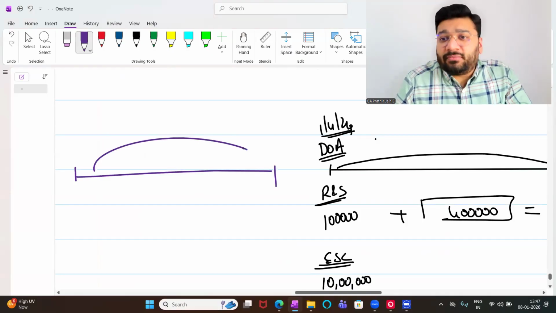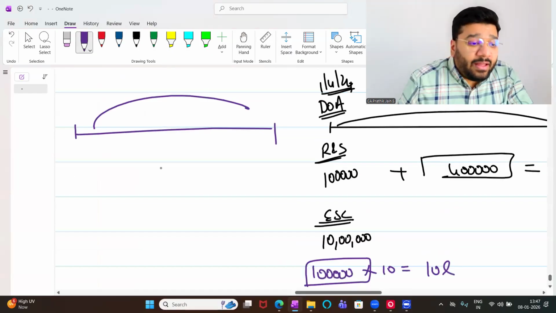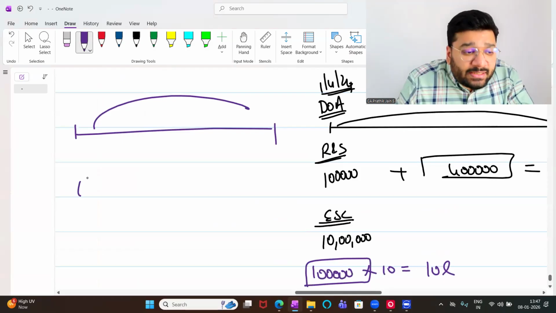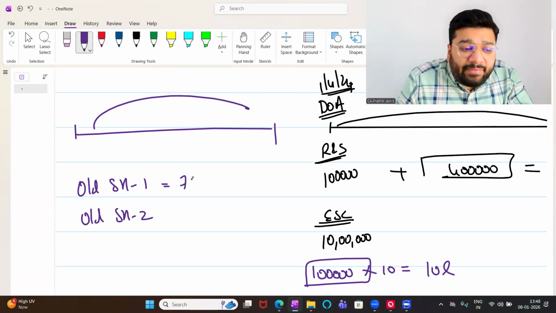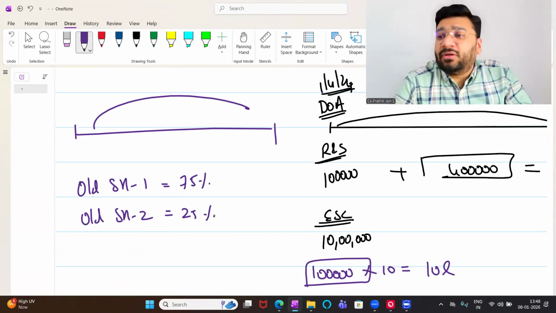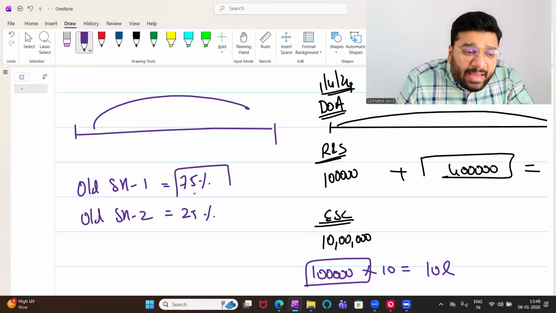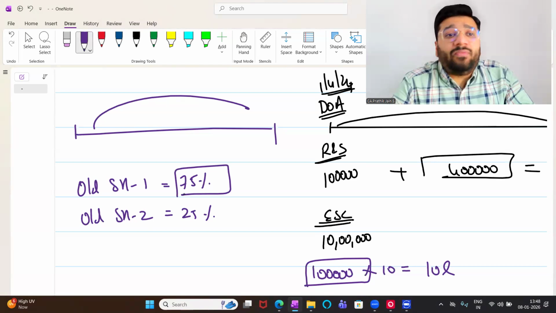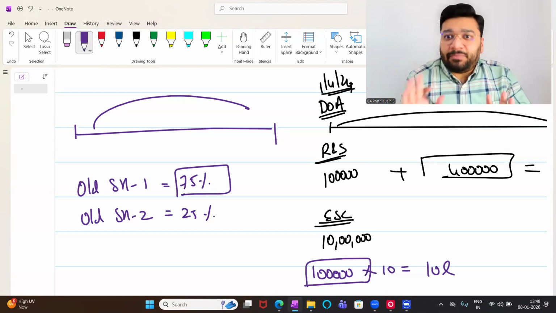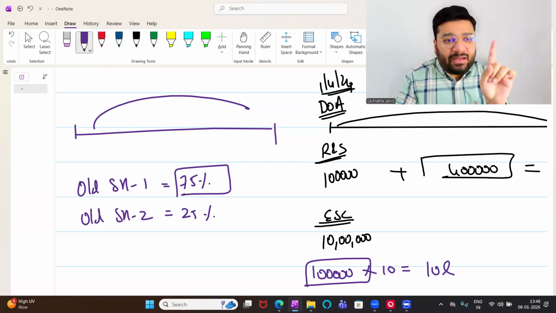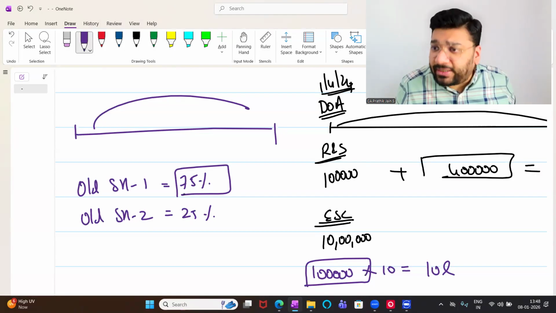This is before acquisition. In the before acquisition period, I am telling there are two types of shareholders. One is old shareholder 1, second is old shareholder 2. Old shareholder 1, I'm assuming, has 75% share capital and 25% share capital is with old shareholder 2. Any problem? I'm taking this for convenience. Maybe in reality, the 75% shares we acquired, we could have acquired from multiple old shareholders. But for convenience, I'm taking only one person having 75% and another person having 25%. Any difficulty? No.